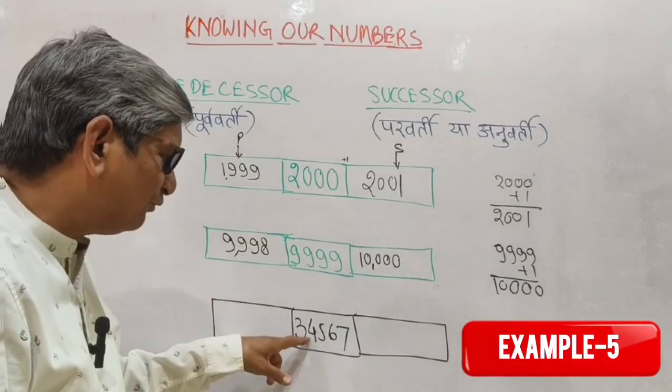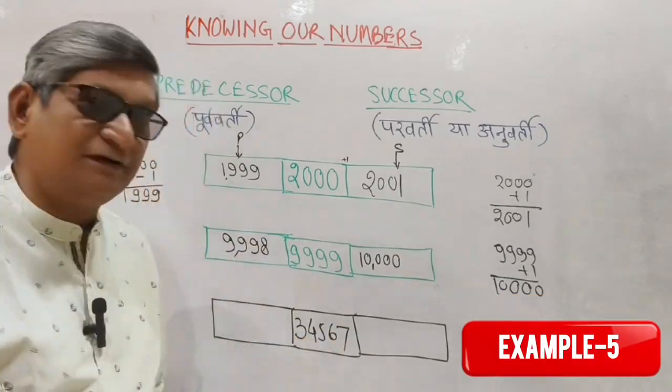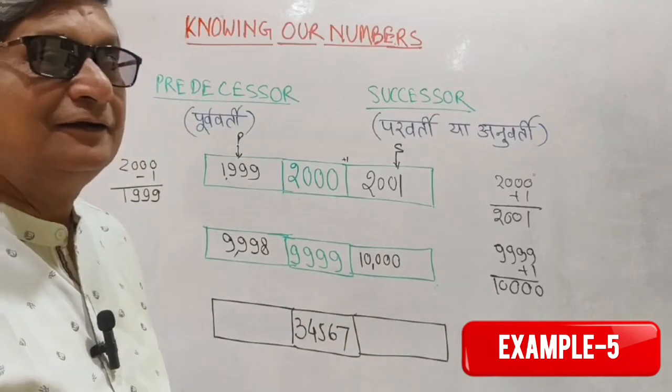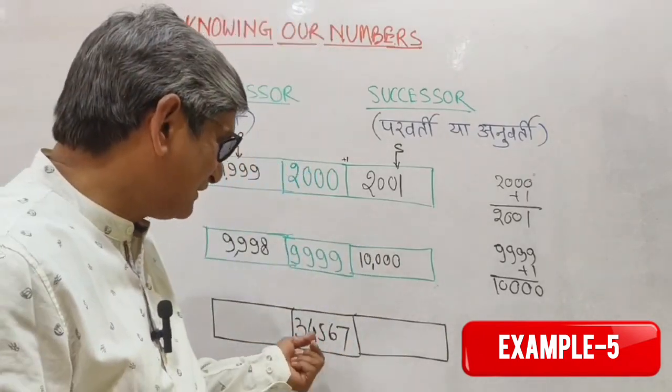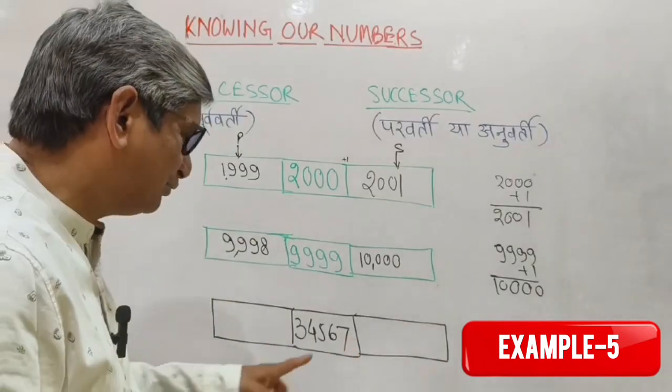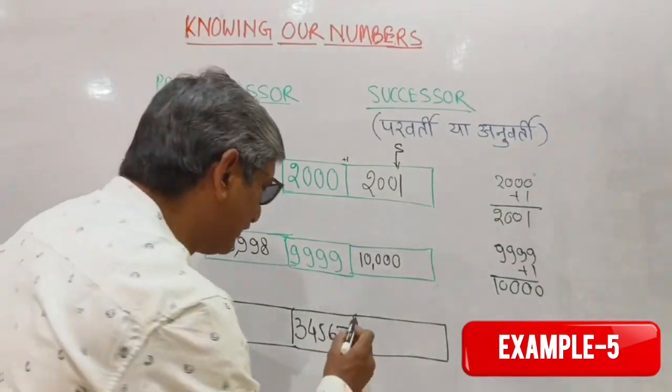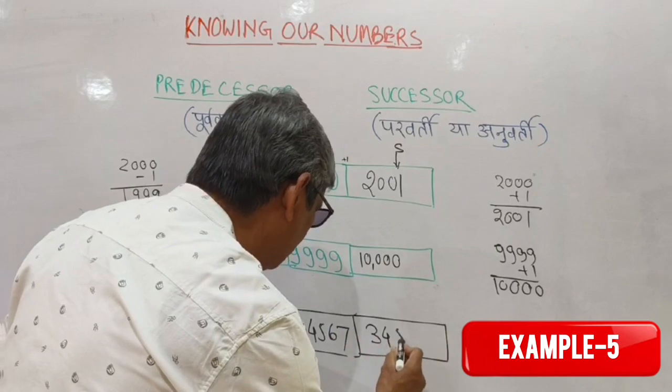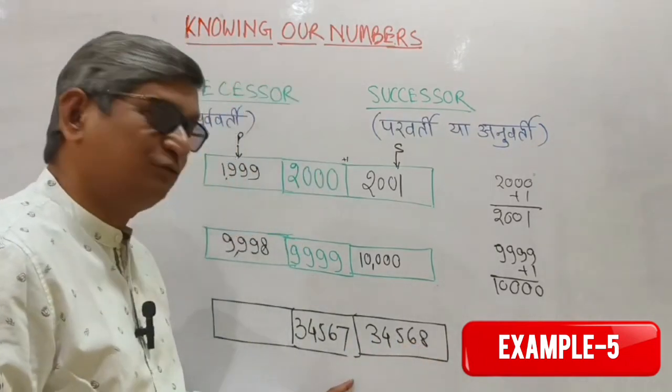In case you have 34,567 and you want to find the successor, generally the students write 34,5678. That is wrong. It's not like this. What should you write? You have to just add. If you add, then it becomes how much? 34,568. You have to just add 1.